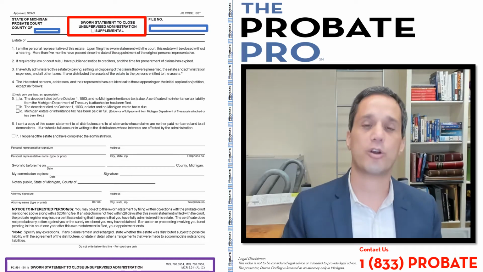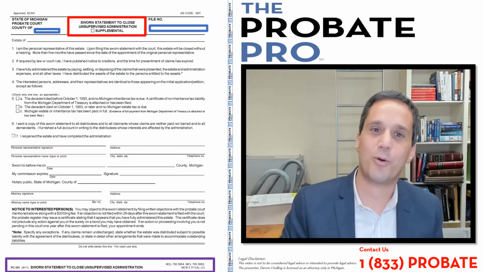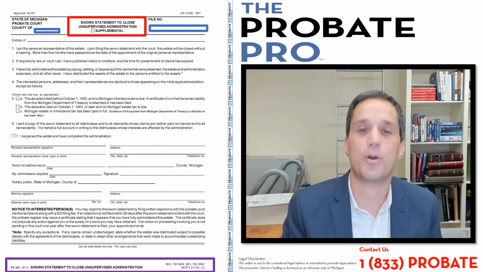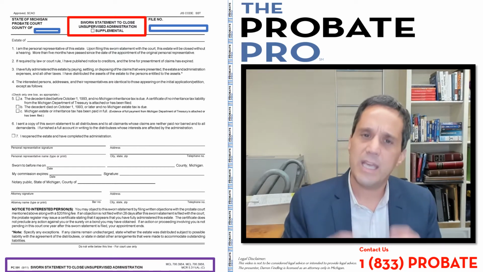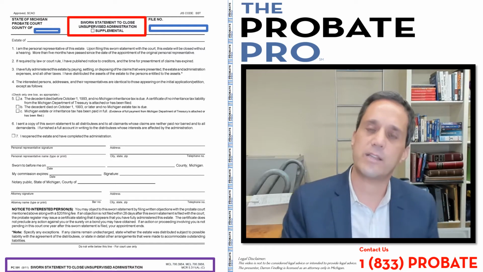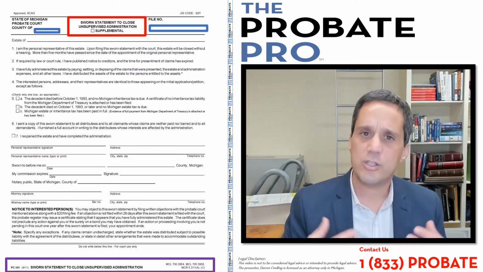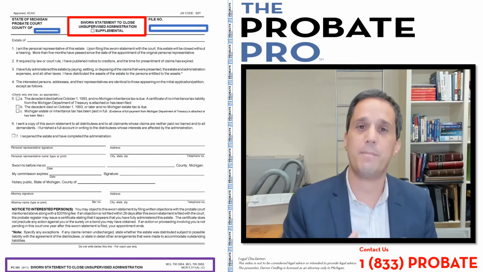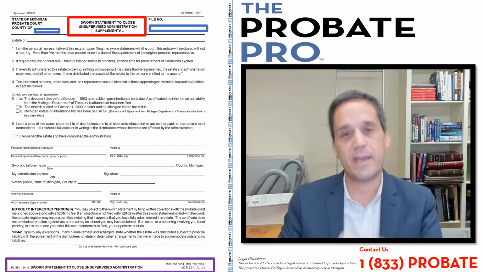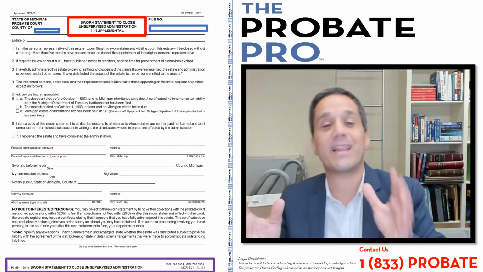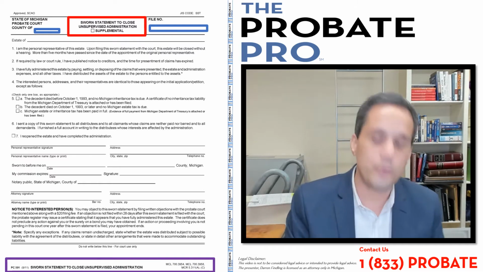Top left corner, you're going to identify the county. Top right corner, the file number. That's the case number assigned to the probate matter. In the center rectangle, you'll see that there's a little check mark in the event that this is a supplemental sworn statement to close. And what that means is if you've already filed this and then additional work occurred and then you're filing a supplemental one, that you check that box.